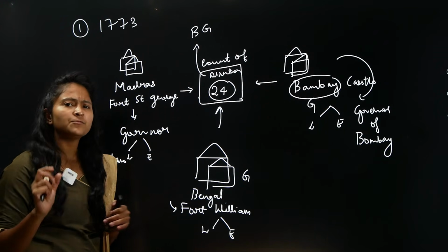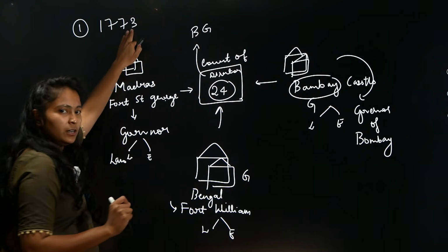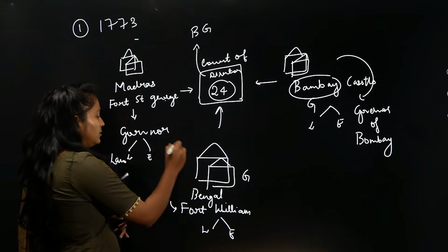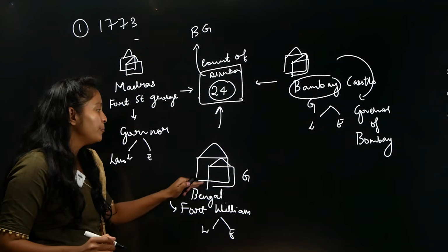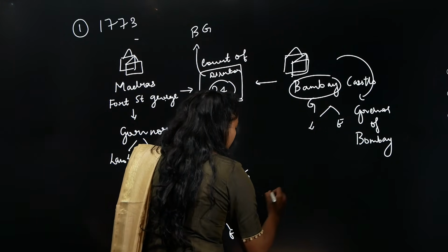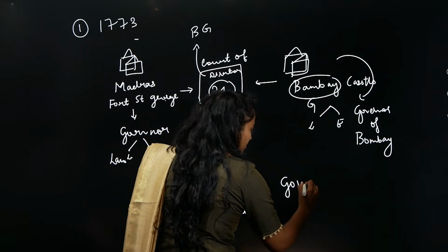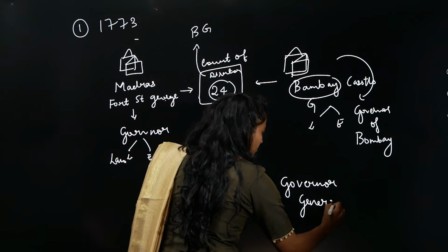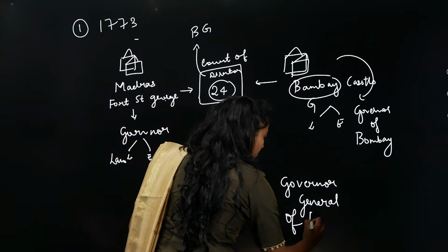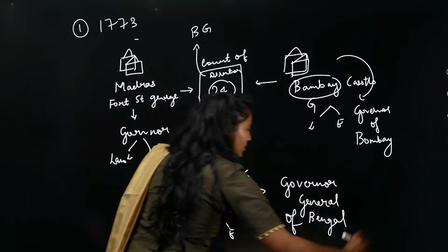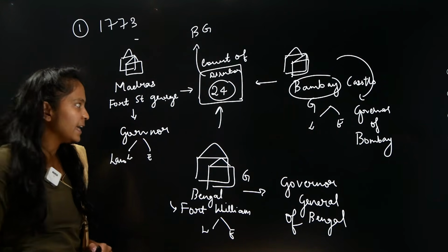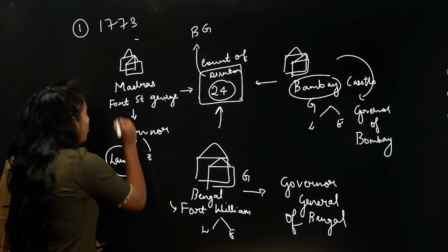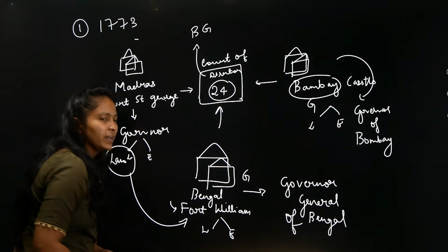I'll tell you why, because provision 1 of the Regulating Act says that the Governor of Bengal will now become Governor General of Bengal. That means the powers, especially the law-making power, of Madras is given to Bengal.